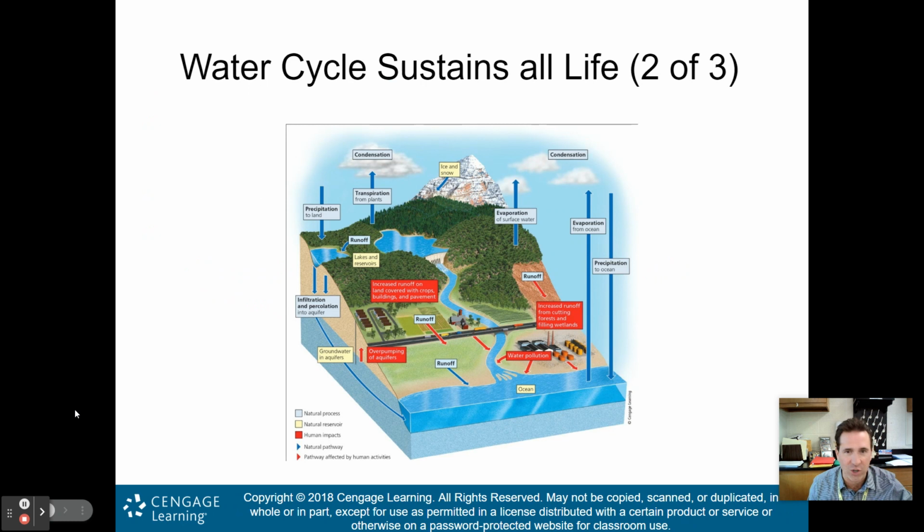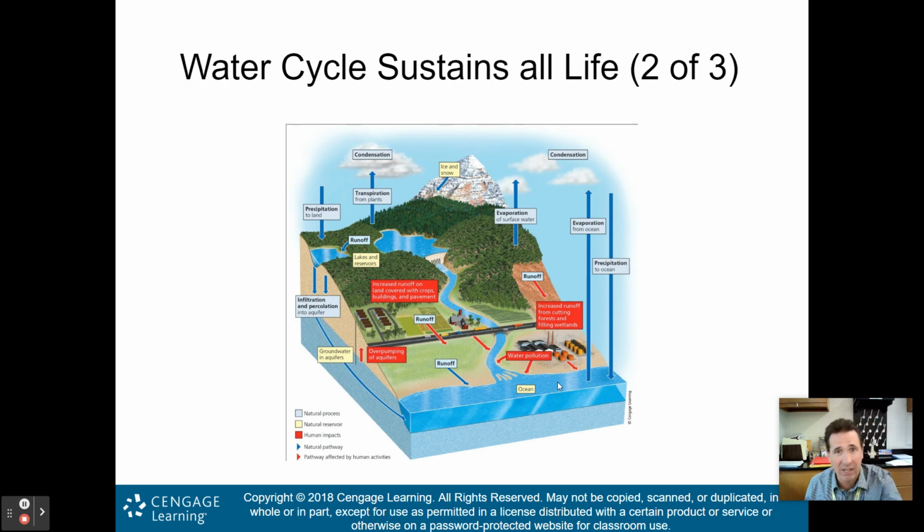So here is basically the water cycle. I would understand the components of the water cycle. I believe most of you know those components already. But you'll notice some of the arrows in red are human impacts, or pathways affected by humans. So again, we have our transpiration from plants, precipitation, evaporation. But you'll notice the runoff part can be affected by human beings. We're also over-pumping some of our aquifers, which takes groundwater out of the aquifers. An aquifer is just an underground reservoir. We'll talk more about that when we get to water resources in a couple of chapters. But again, some of the red is where humans are messing with the cycle.